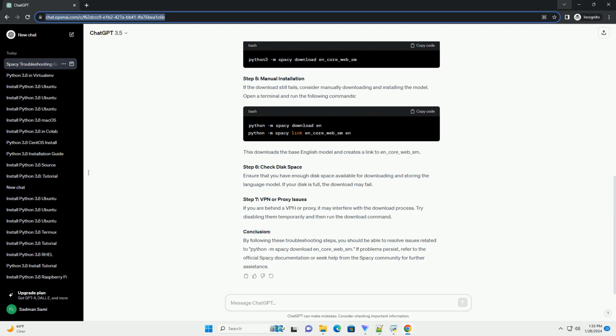Update SpaCy. Conclusion. By following these troubleshooting steps, you should be able to resolve issues related to the python -m spacy download en_core_web_sm command. If problems persist, refer to the SpaCy documentation or community forums for additional support.